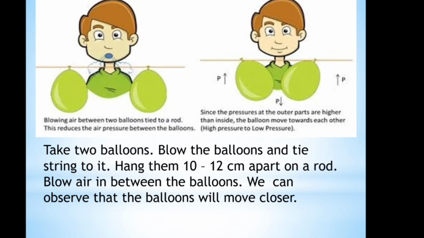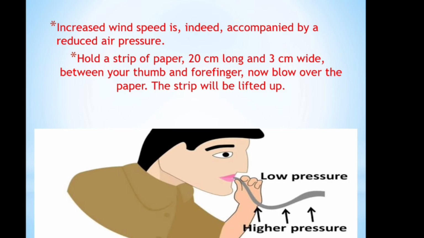So we can learn that high speed winds are accompanied by reduced air pressure, and also we can know that air always moves from a high pressure area to a low pressure area. We can have a lot of activities to prove the same property.